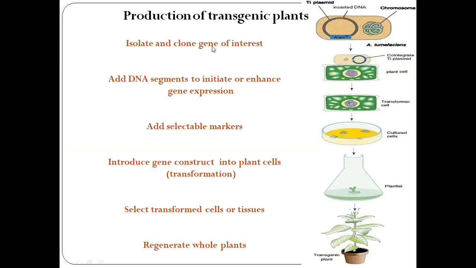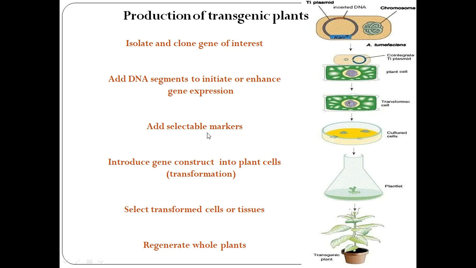So for the production of transgenic plant by this method, first of all isolate and clone the gene of interest inside the agrobacterium species. We have to remove the cytokinin and auxin inducing gene. We have to replace it with our gene of interest between the left border and right border. After that, add a DNA segment to initiate or enhance the gene expression. So we have to give the treatment of agrobacterium to the plant cell or co-cultivate it.